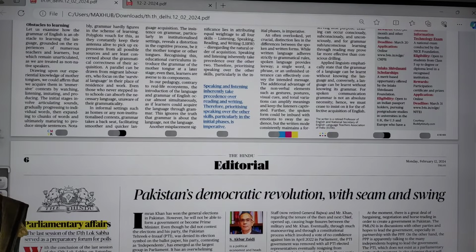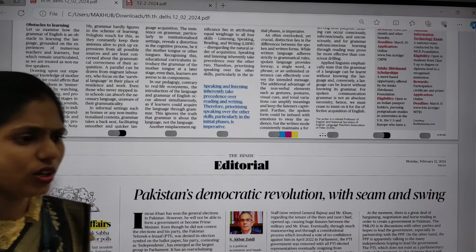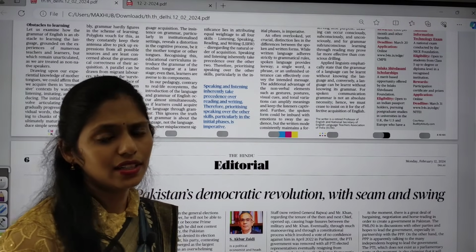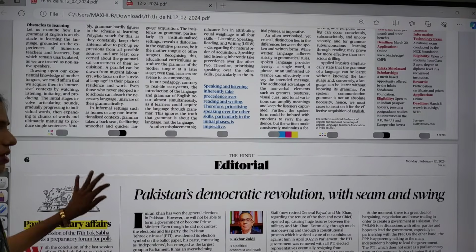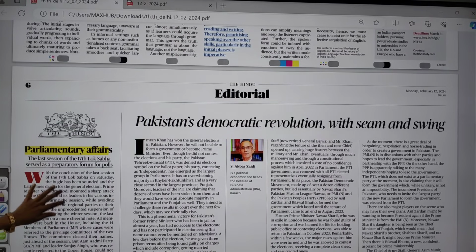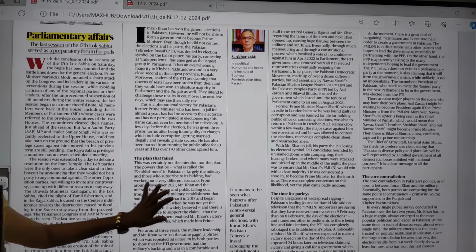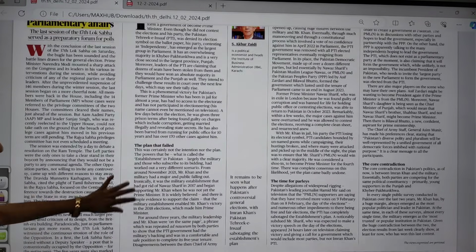So whatever I am discussing, it is more than enough. No need to even see other articles. So just go to those articles after one's class is done. In this editorial page, there are many important articles, and we are going to discuss them thoroughly.